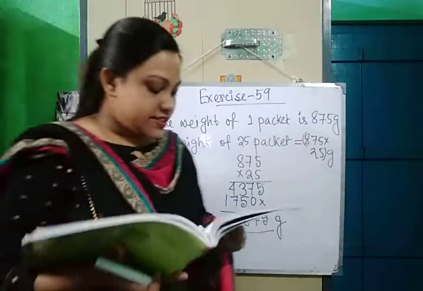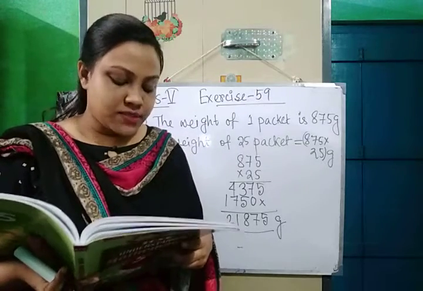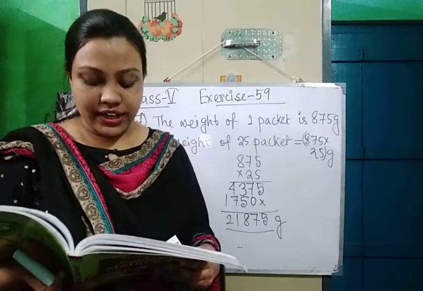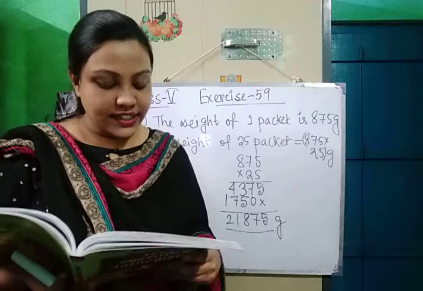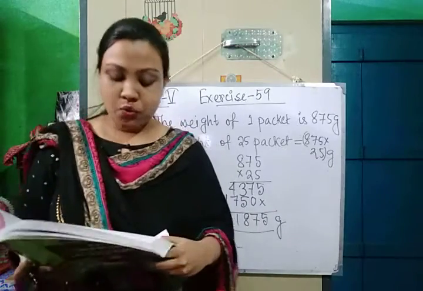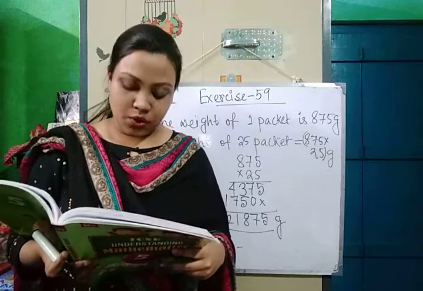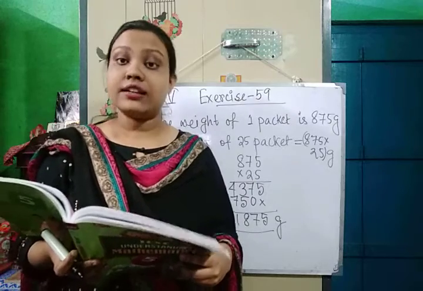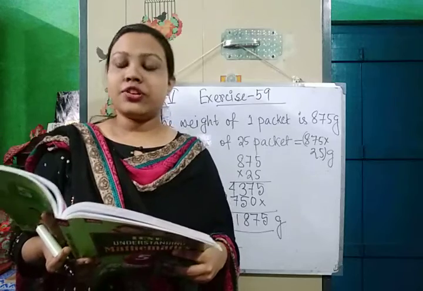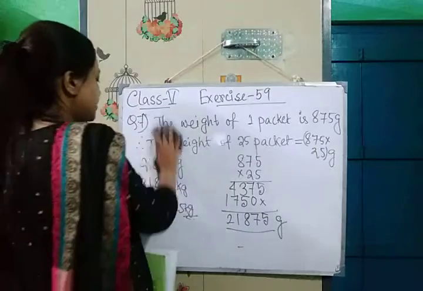Okay. Next I am doing question number 9. Question number 9 is the cost of mangoes per kilogram is rupees 20. Asif bought 579 gram of mangoes. What did he pay for mangoes? This one is a little bit different. The cost of 1 kilogram of mango is given, and we have to find out the cost of 579 gram mangoes. So what will we do here?